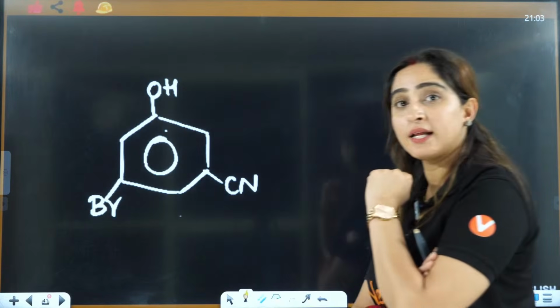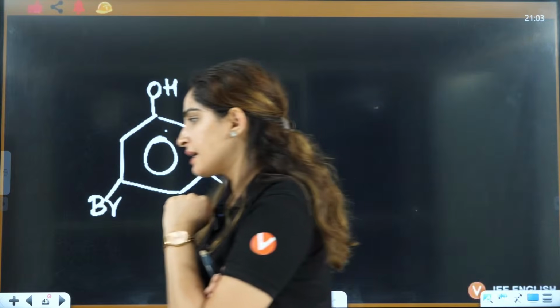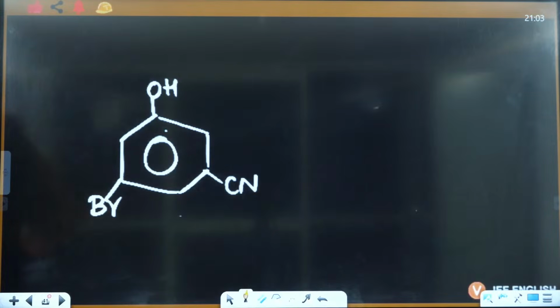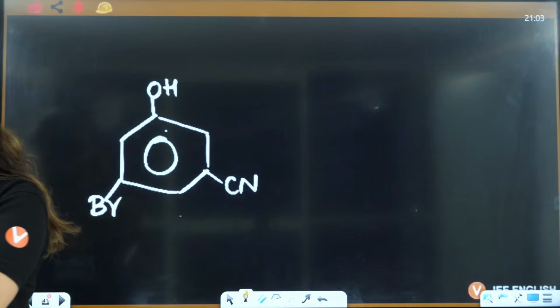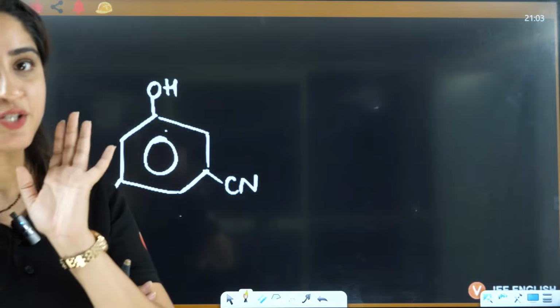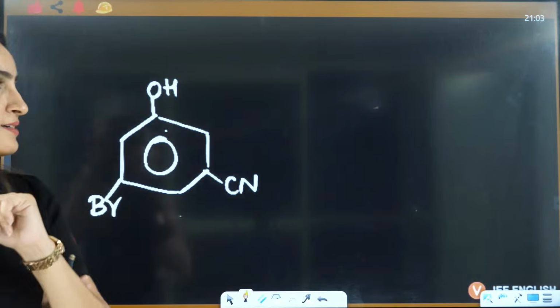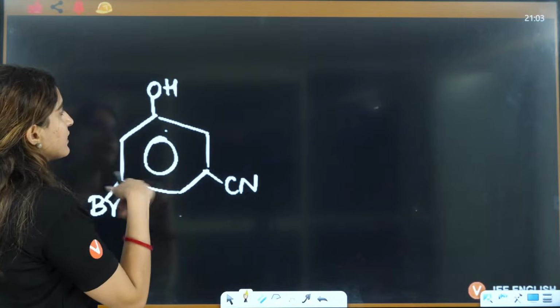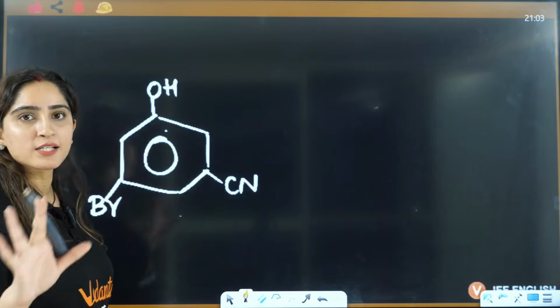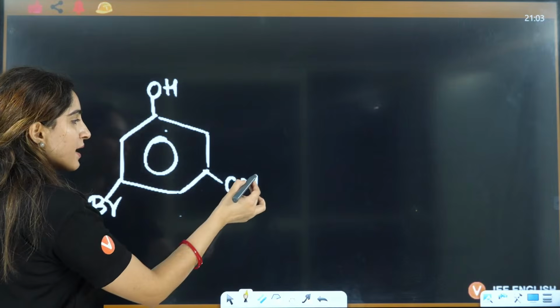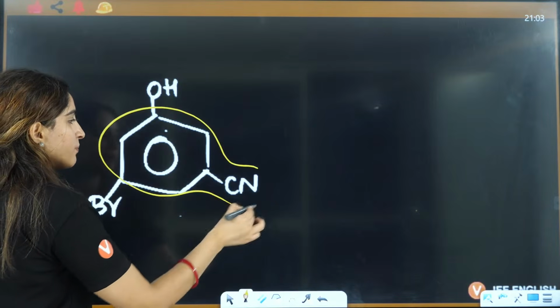Yes, now let's see about this. Let's see this, right? Gagan, that we'll talk about in isomerism, okay? Wait for that. So now let's see this. Out of this, which has a maximum priority? This has a maximum priority, so I'll take this as the main.